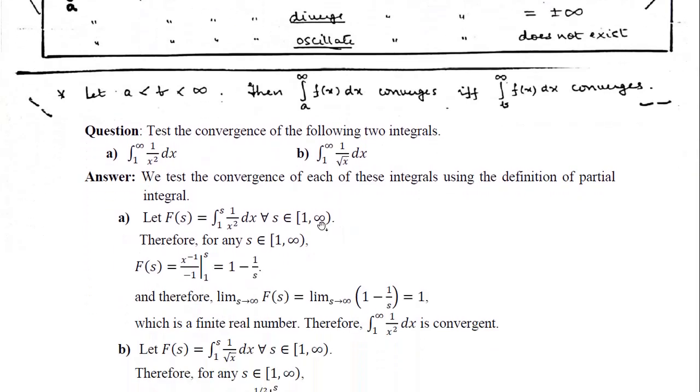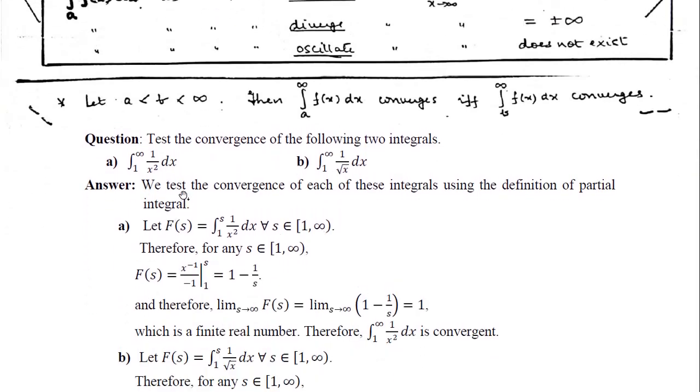Here are some examples. In fact, we can do a theory, as we have done theory for infinite series. So we developed the infinite series from 1 to infinity of 1 by n to the power p. So when we discuss the sum of the infinite series 1 over n power p, we have a result that this infinite series is convergent for the case p is greater than 1, and is divergent if p is less than or equal to 1. Exactly a similar result we can find out.